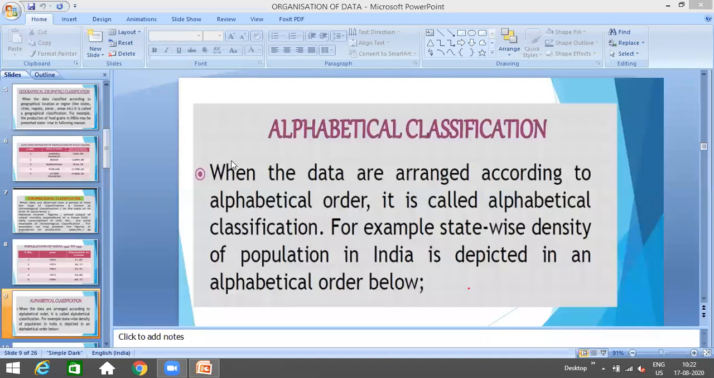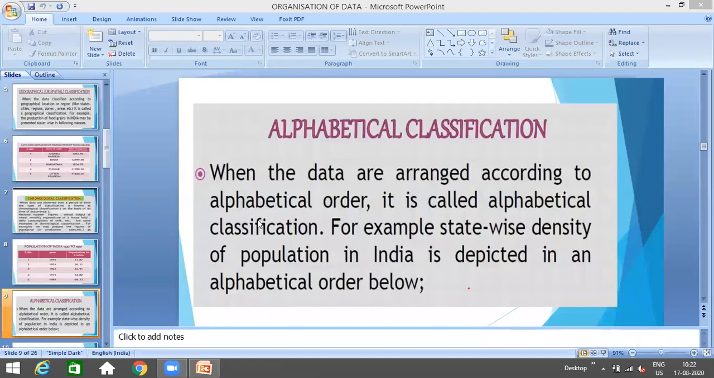And in the last we are doing the sum of the attendance. So that is all about alphabetical classification. Whenever the data is arranged according to the alphabetical order, it is called alphabetical classification.